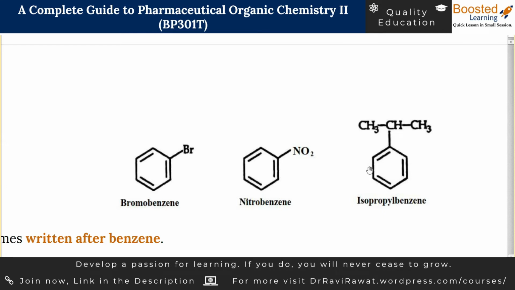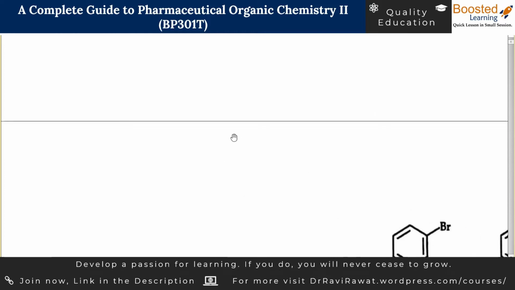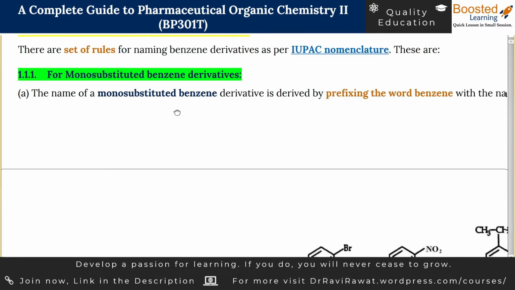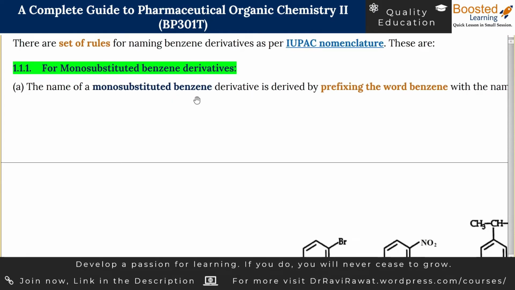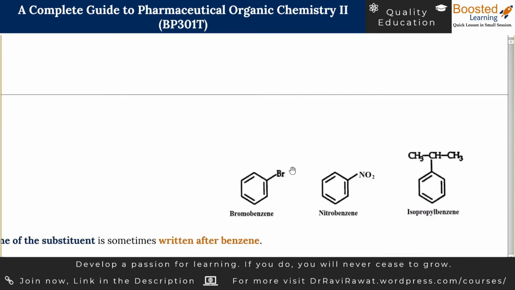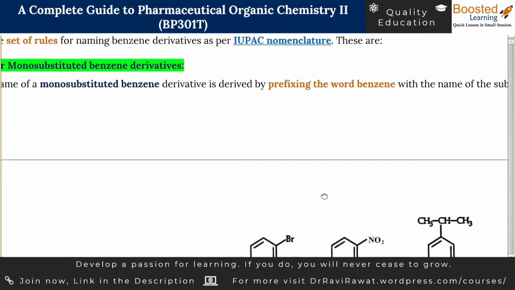We will see what di-substituted and poly-substituted benzene examples are, but right now consider these three examples which are mono-substituted benzenes. So in case number 1, there is subcase A. We can sometimes name mono-substituted benzenes by prefixing the word of the group before the word benzene.